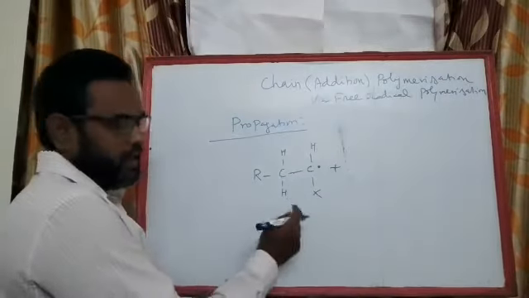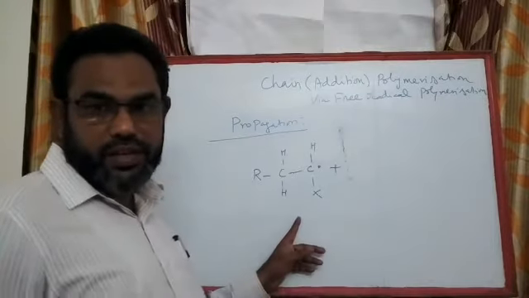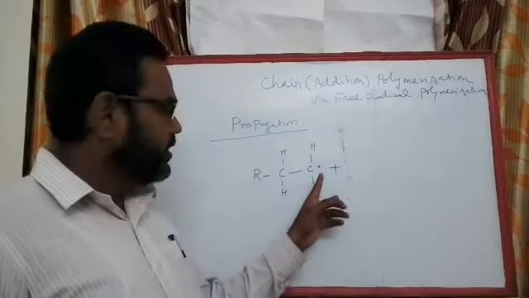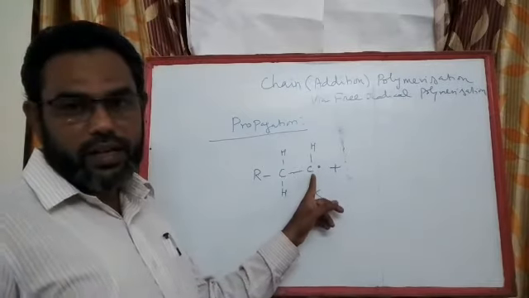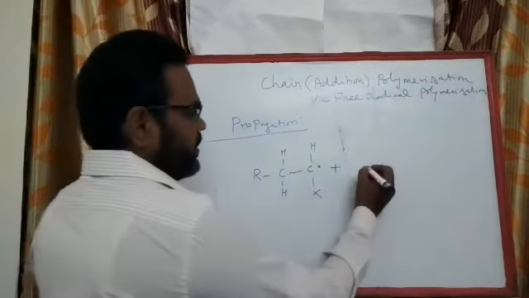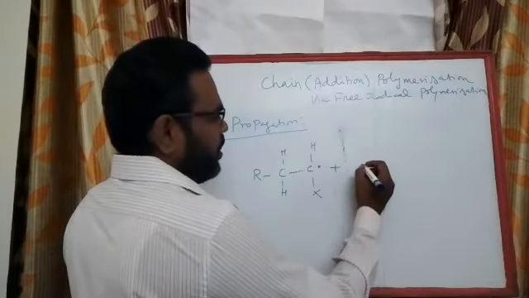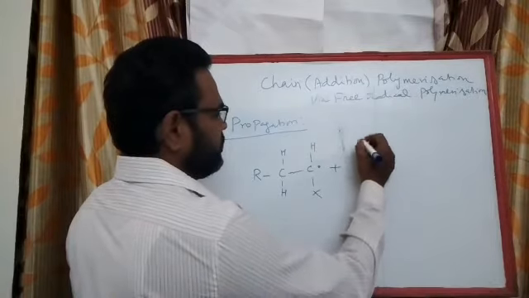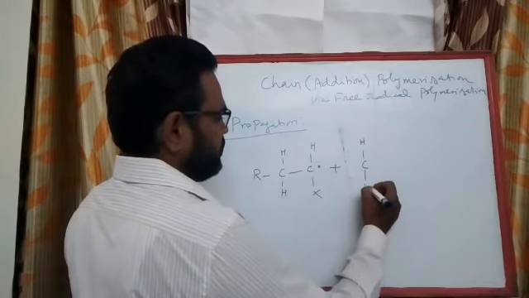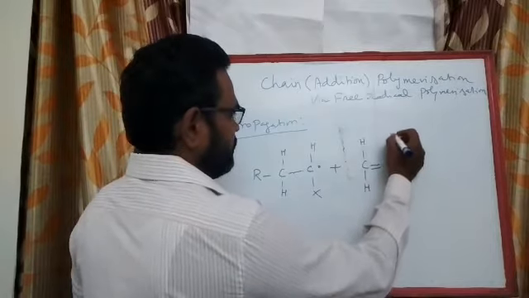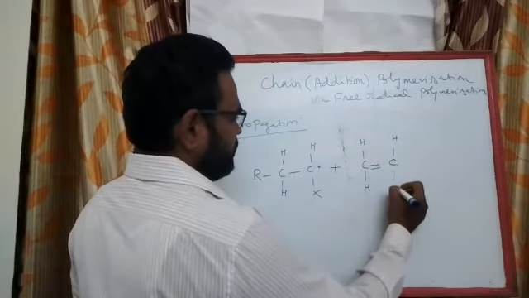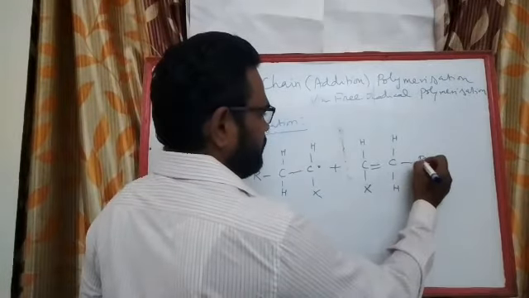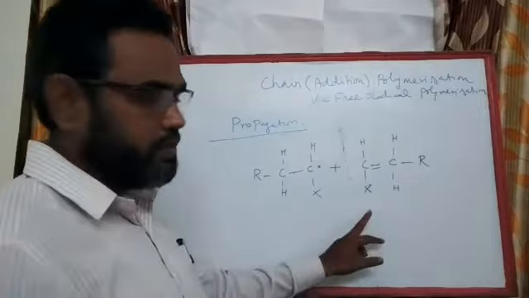So this is the product of the initiation reaction, where you have the radical attached to the monomer. The chain terminal contains a radical. This reacts with a fresh monomeric unit. Okay, you can say this is another monomeric species.